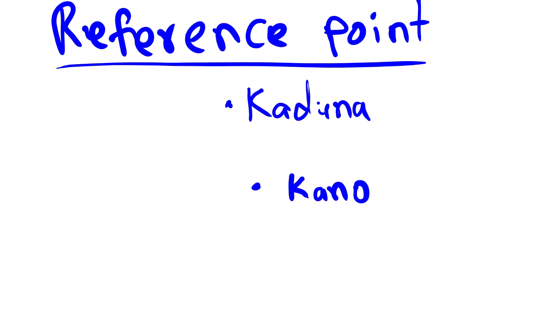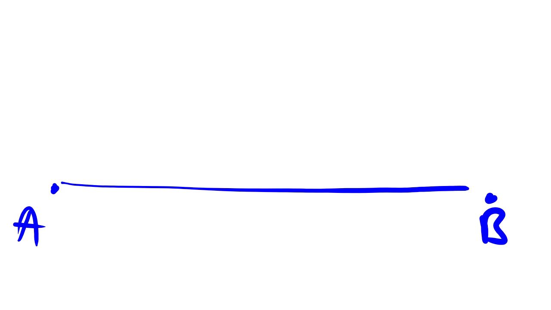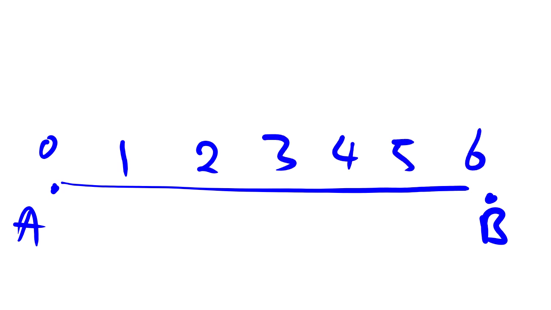Let's talk about it using a diagram. Let's say you have point A and point B, and in between them is a distance. Let's say we have 0 here, we have 1, 2, 3, 4, 5 and 6.